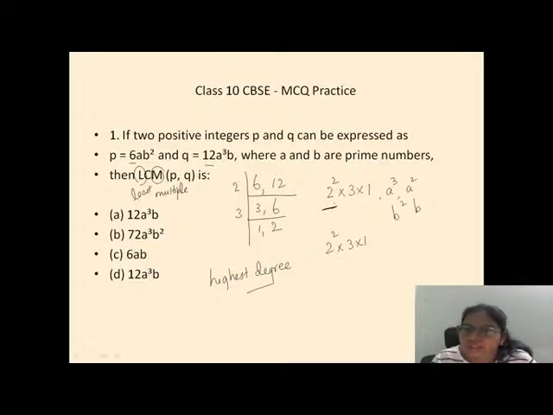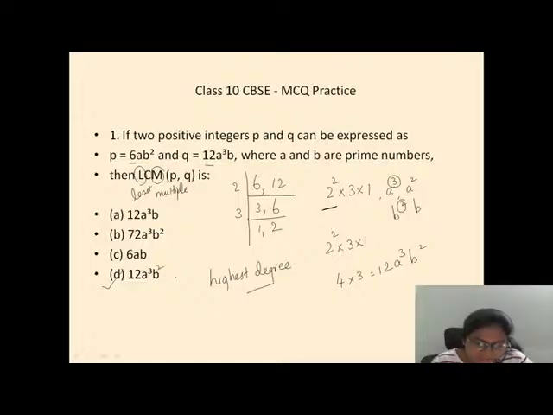Okay, so what is the answer? 4 threes are 12. And here a cubed and a square, which is the highest degree? a cubed. Choose a cubed. b square and b, which is the highest degree? b square. So the answer is 12 a cubed b square, option number D.